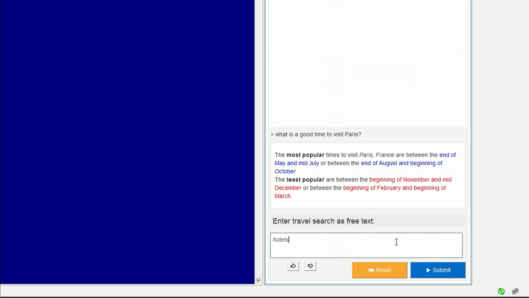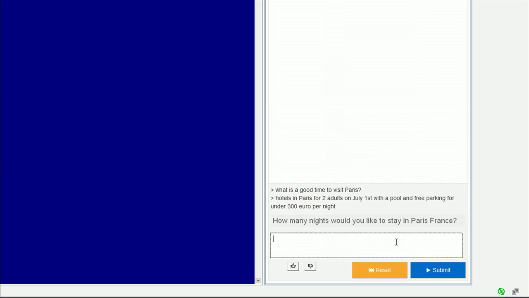So beginning of July sounds like a good time, and I want a hotel in Paris. And in this case, I actually have some particular requirements. I want a hotel with free parking, swimming pool for 2 adults. And all you need to do in EVA is just type those things in. Oh, and under €300 per night.